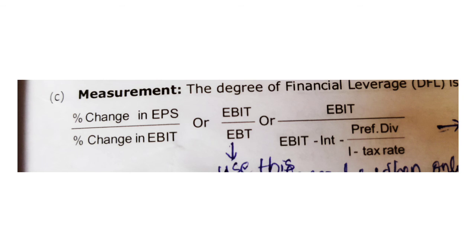Suppose we are given 70 rupees as preference dividend and the tax rate is 30%. Here 70 equals the preference dividend after tax, and before tax, that is 70 is 70% of 100. Just cross multiply, you get the same formula, preference dividend divided by 1 minus tax rate.